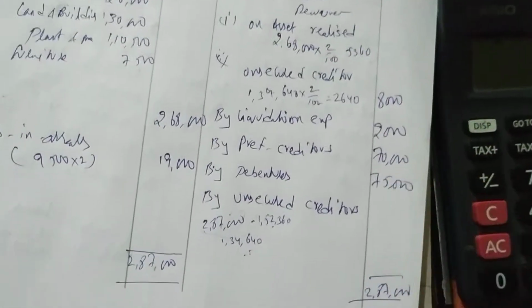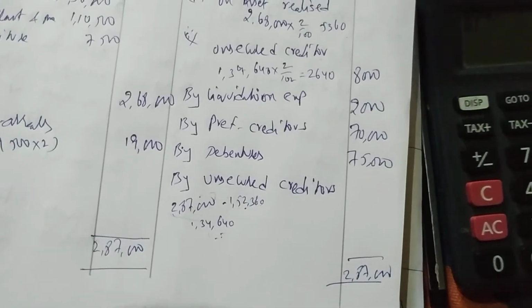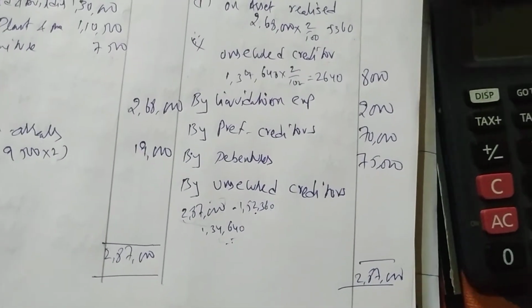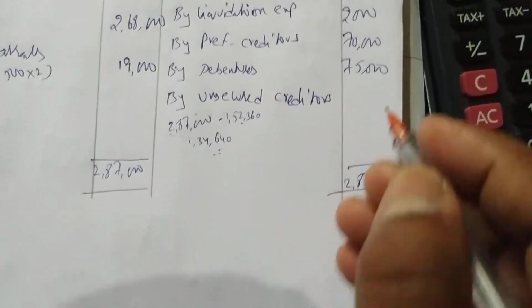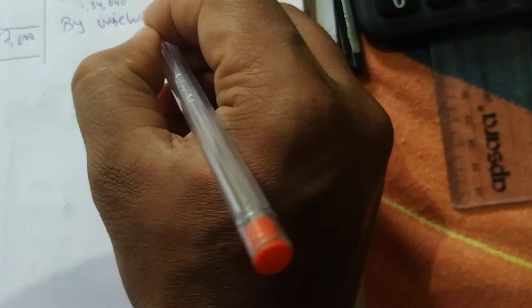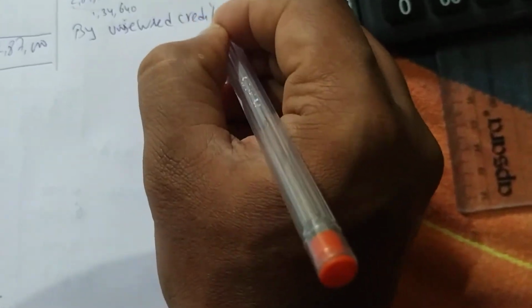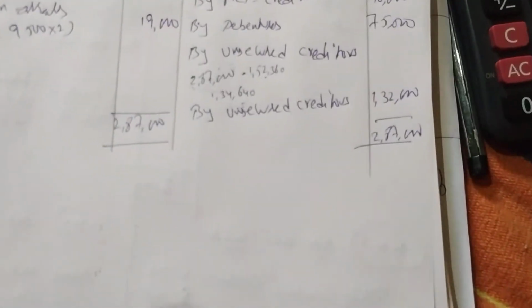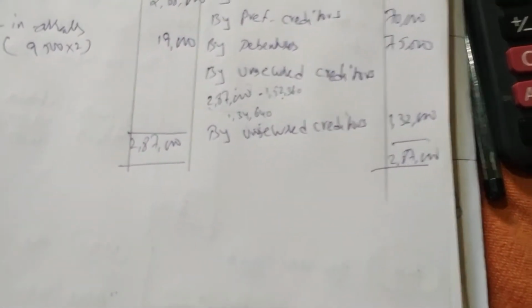From 2,87,000 we deduct 8,000, 2,000, 70,000 and 75,000. So we can pay to the unsecured creditors only 1,32,000. That's it. Easy, right? This much only we can pay.